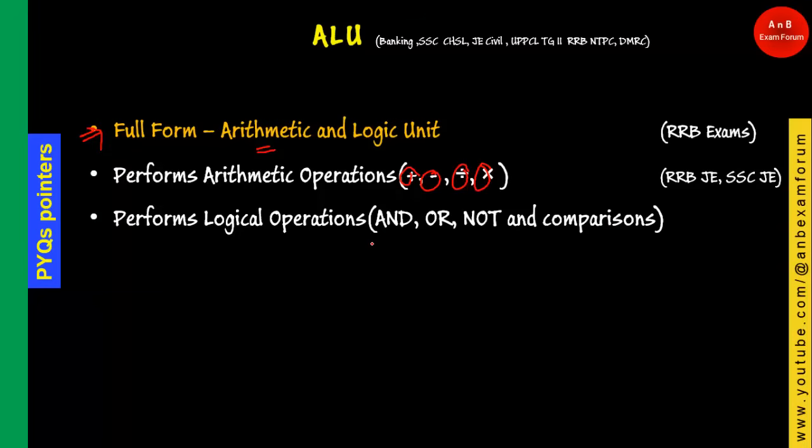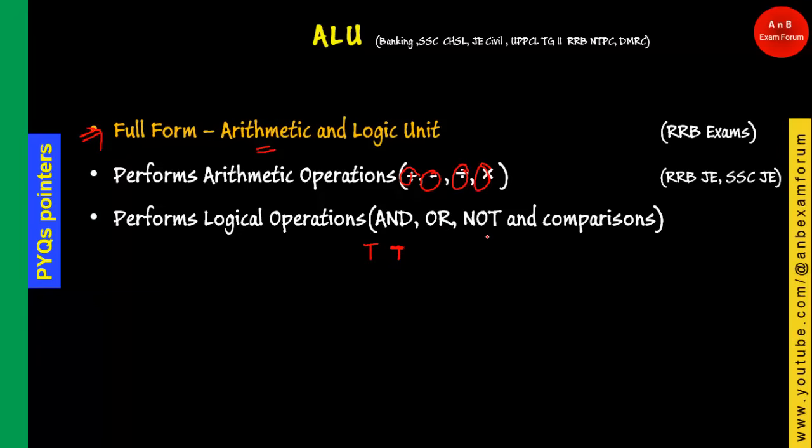What do you mean by AND? Maybe you have seen in the Boolean algebra class, if both the statements are true, then only the condition will be executed or the instructions will be executed. If either of the instructions is false, it is not going to execute. OR means if either one of the conditions is true, it is going to be executed.